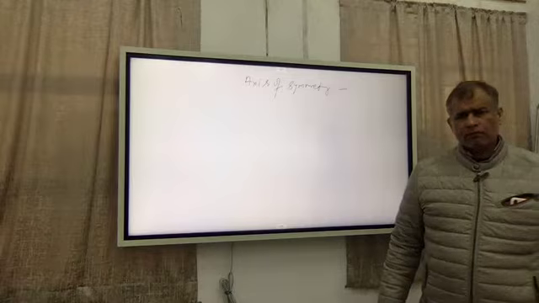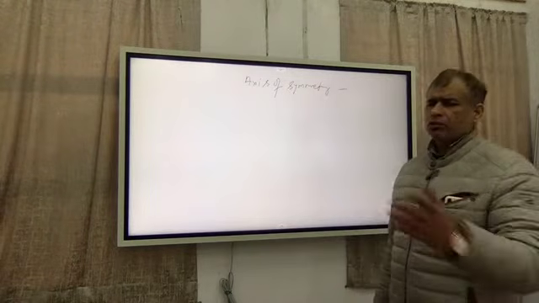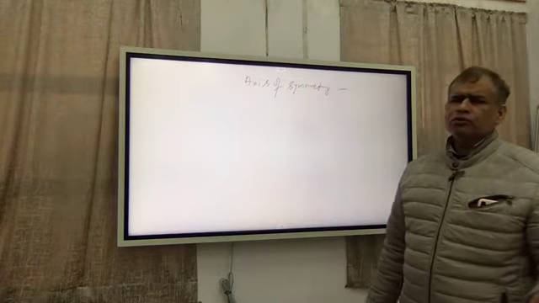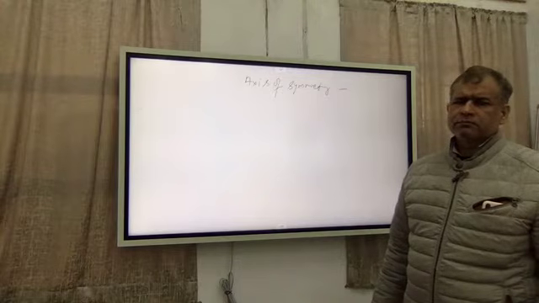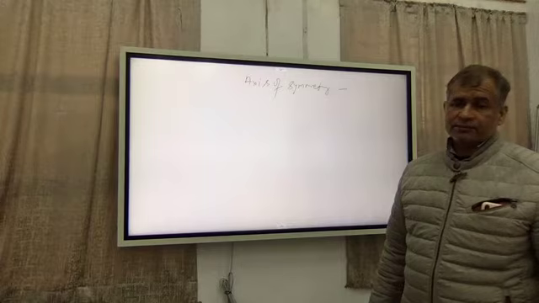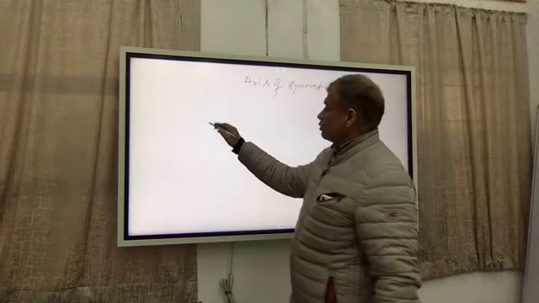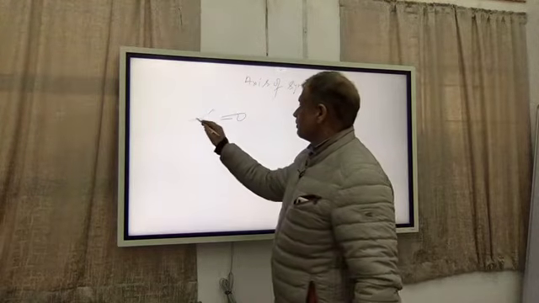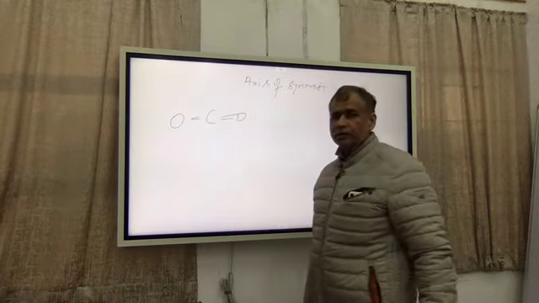For example, and you will eventually know that many molecules which you have read so far may or may not contain symmetry elements. For example, CO2, carbon dioxide, a linear molecule, you know.